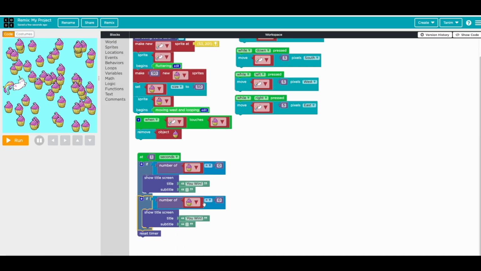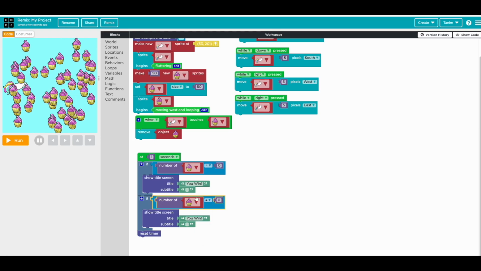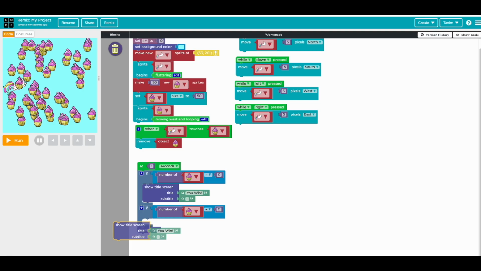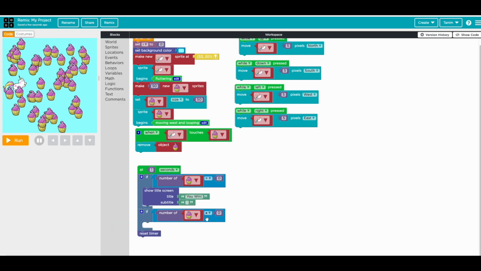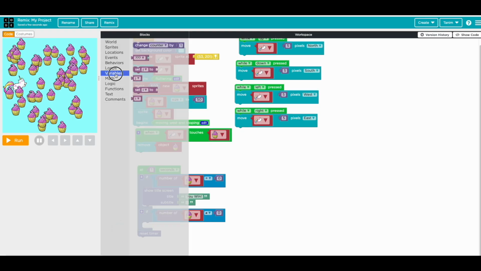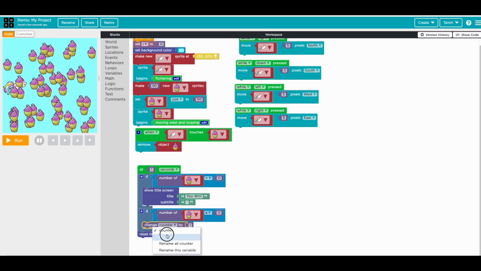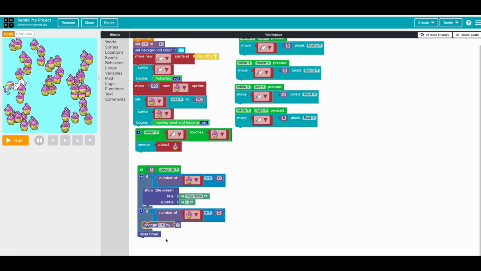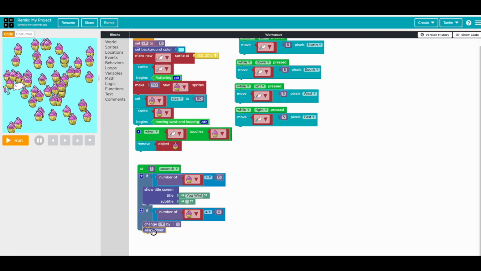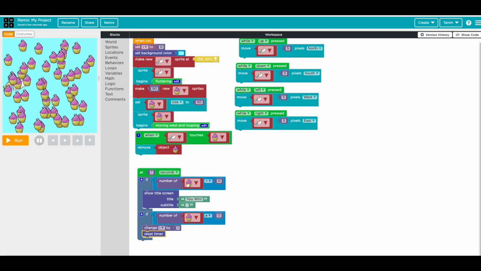So that means when the number is not equal to 0, that means when there's still cupcake, we'll increase the timer, right? So we can do variable change I by 1, and when it's not, then we'll only reset timer. So there's two things. When it's equal to 0, we finish the game. When it's not, we'll just increase the timer, so we can show the time here.